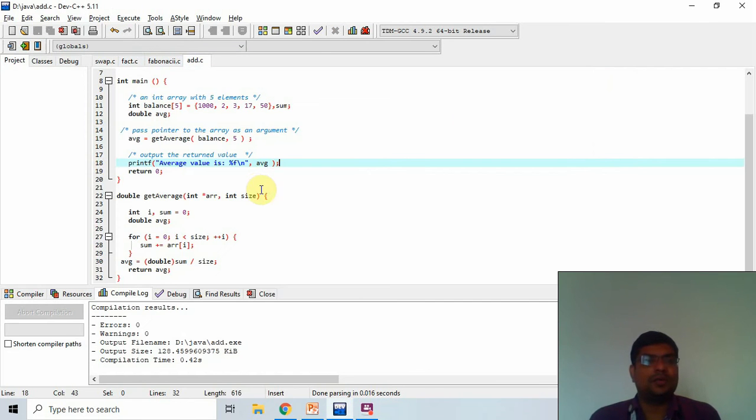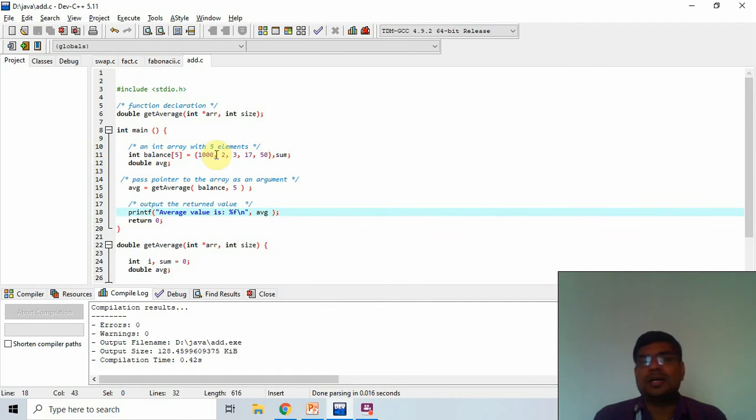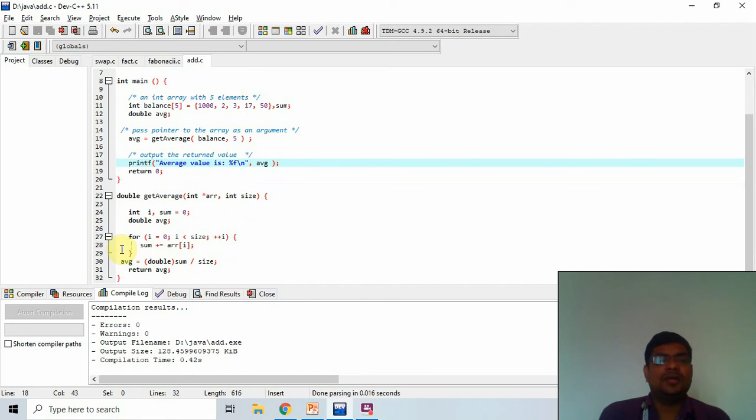In this program, first we create an array that has some values, and I create the average here, and I call the getAverage function. In the getAverage function I pass a pointer that stores the address of this balance array. Now I also pass the size of the array. Here we add all the values of this array, and after that we find the average, return that average and print it. So using the pointer I pass it to the function.